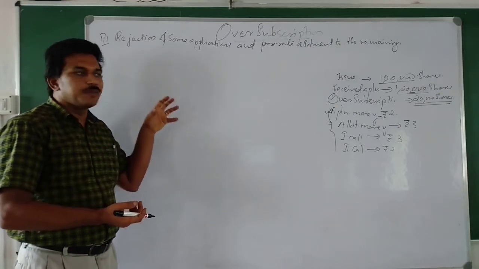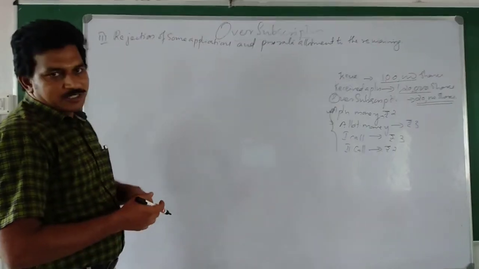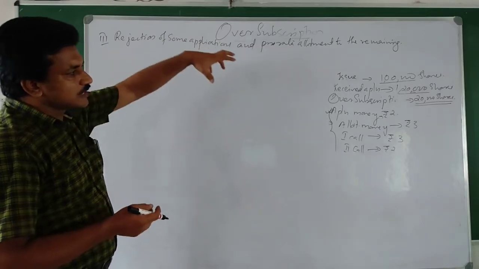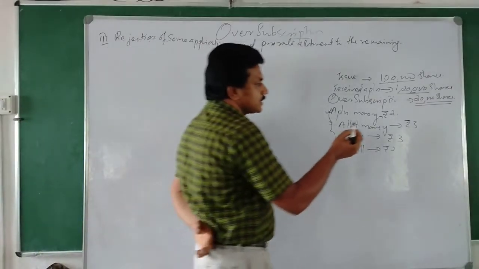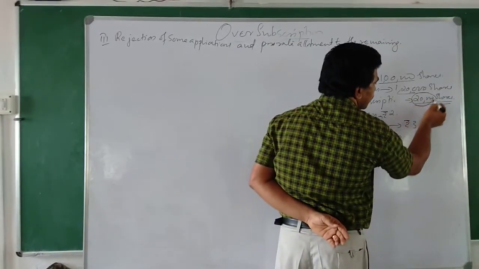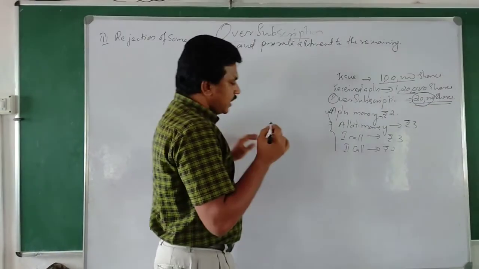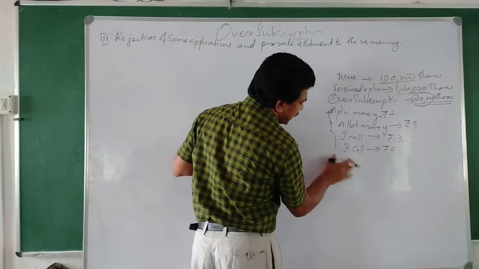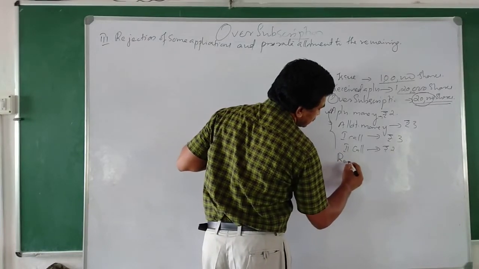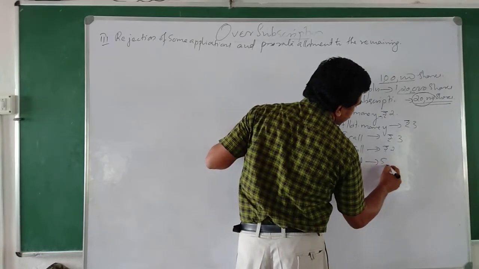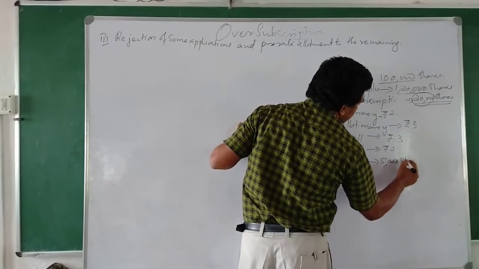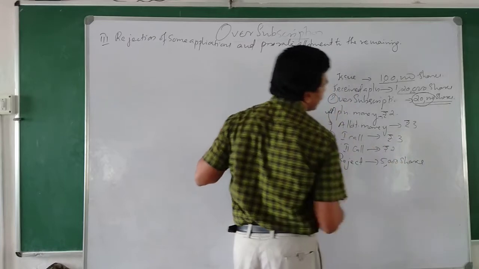So how can it be explained? That is what we are going to see, with the same example. So 20,000 is the excess application. And the management of the company decided to reject application money for 5,000 shares.